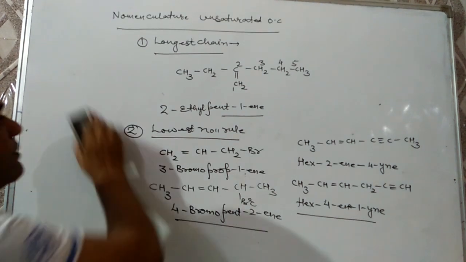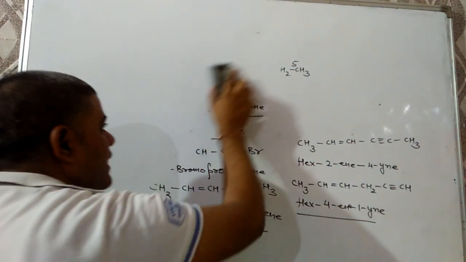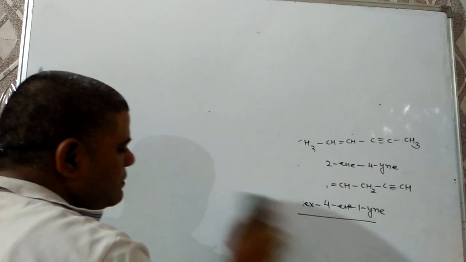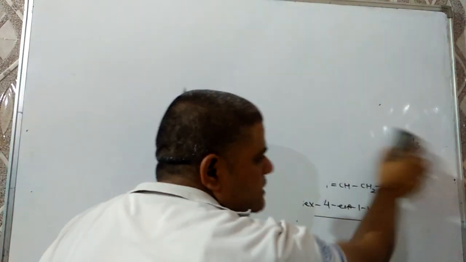Now we have to discuss about nomenclature of organic compound having one functional group only. Rest of the rules are same for this. For this, first we have to use the longest chain rule, and according to this rule we have to select that longest possible continuous chain which has the functional group in it.